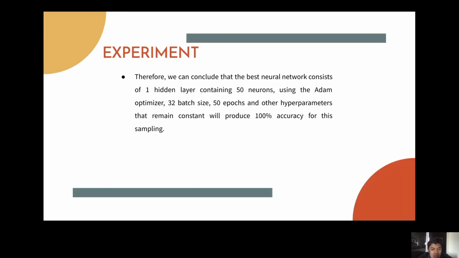So as we can see here, we can conclude that the best neural network consists of one hidden layer containing 50 neurons. Using the Adam optimizer, 32 batch size, 50 epochs and other hyperparameters remaining constant, will produce 100% accuracy for this.